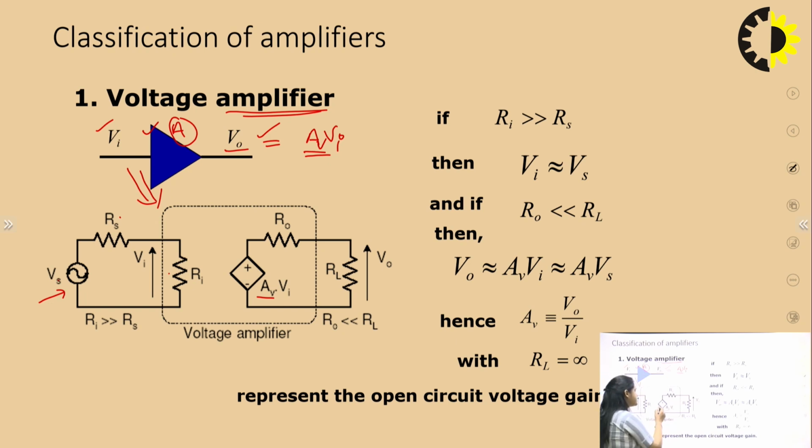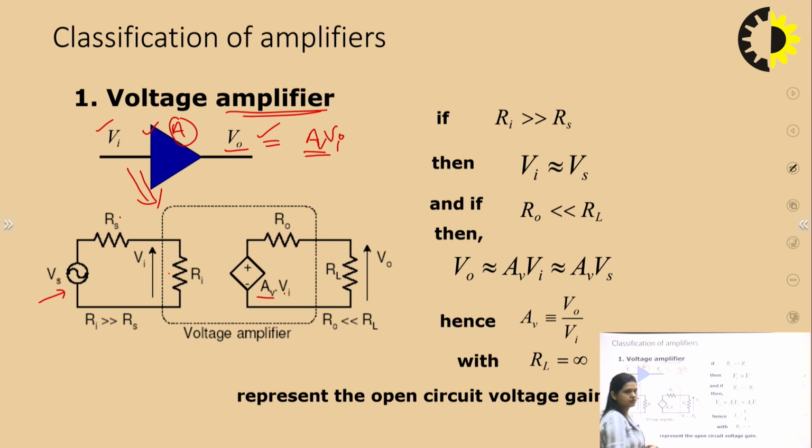This is the representation of a voltage source. If we draw this plus minus, then it represents a voltage source. It is dependent because it depends on the input voltage Vi, so this is the representation of a dependent voltage source.